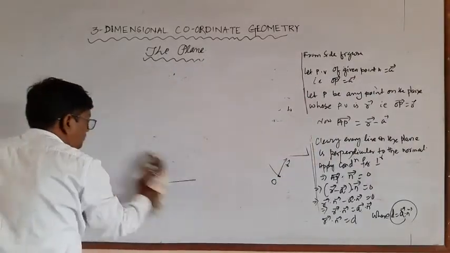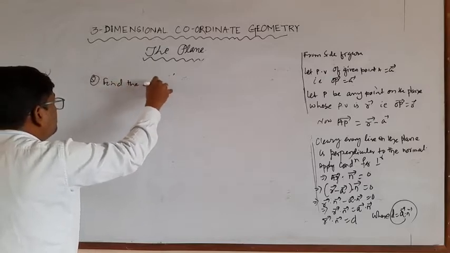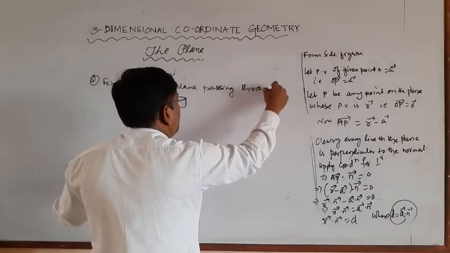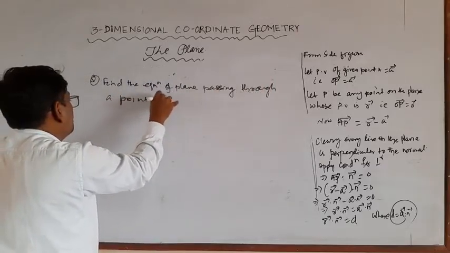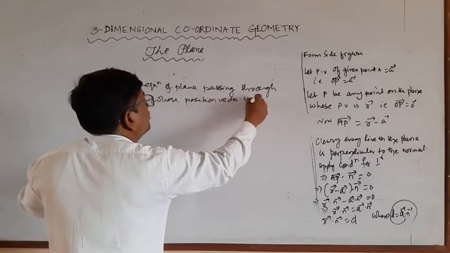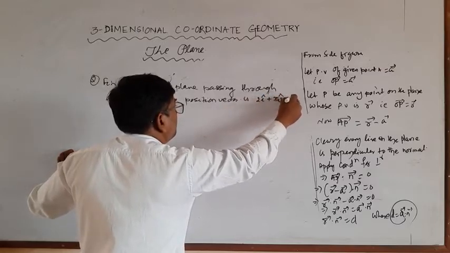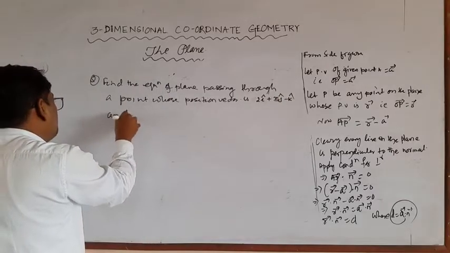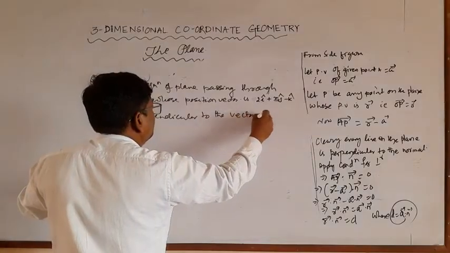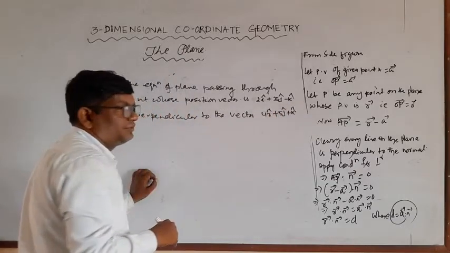Find the equation of plane. Find the equation of plane passing through a point whose position vector is 2i cap plus 3j cap minus k cap and perpendicular to the vector 4i plus 5j plus k cap. This is the question. Here is the solution.